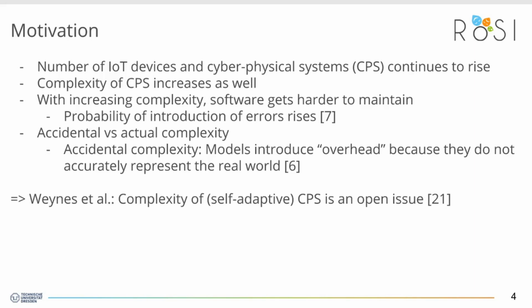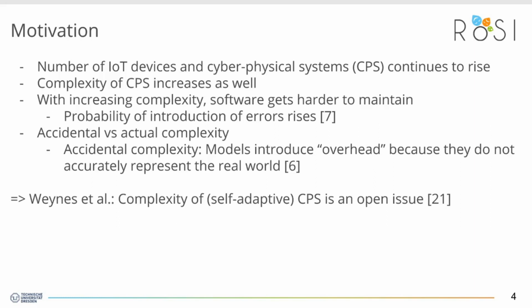When we are talking about the complexity, we can divide complexity into two categories: accidental and actual complexity. The actual complexity describes how complex the real-world system is in terms of how many concepts are described. In contrast, the accidental complexity is complexity that is introduced by the implementation of the systems and is undesired. For example, when developing a software with object-oriented programming, we might need some adapter classes that serve no actual purpose in the real world but are necessary for the realization. As such, it should be a goal to minimize this complexity.